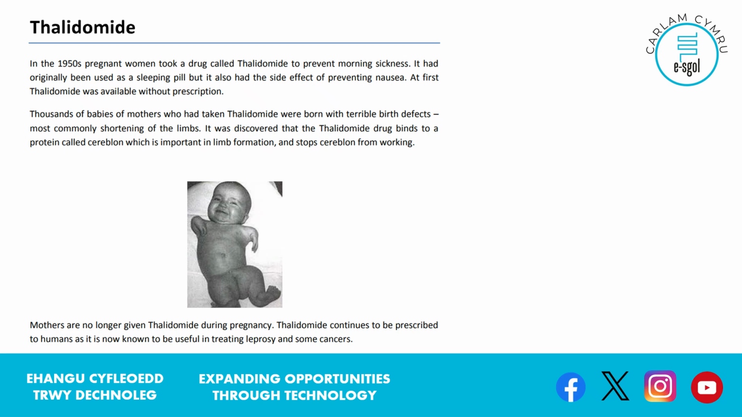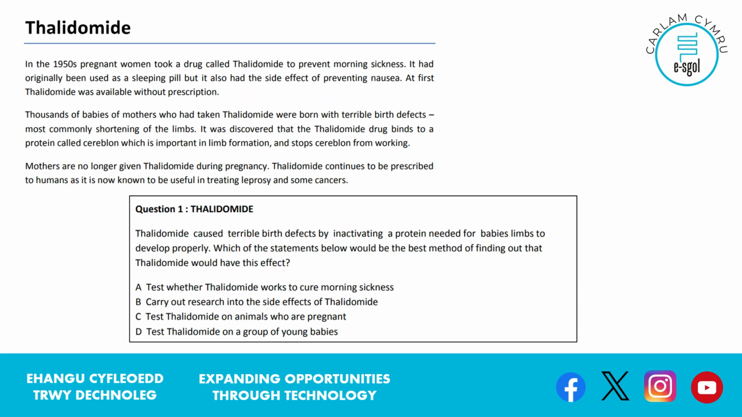If we've read that carefully and we've thought about what's been written there, hopefully that will be useful. So let's get on with the first question. So here's question 1. Thalidomide caused terrible birth defects by inactivating a protein needed for babies' limbs to develop properly. We know that already. Which of the statements below would be the best method of finding out that thalidomide would have had this effect? Okay, so here's our 4 options here.